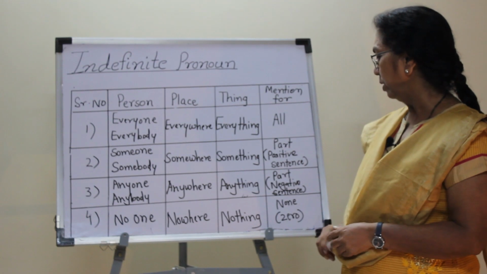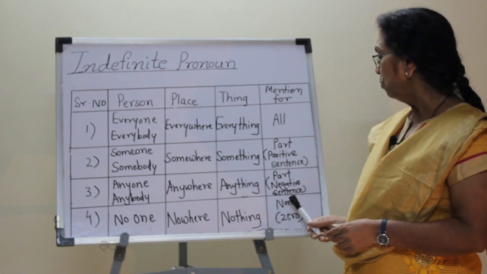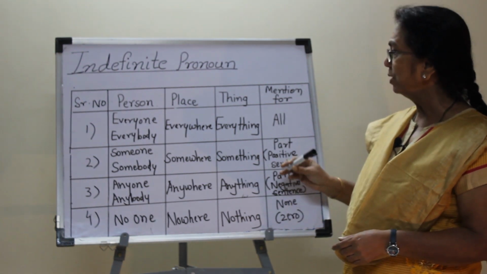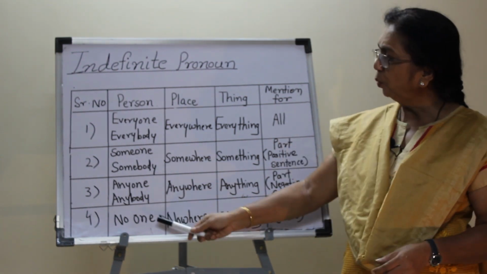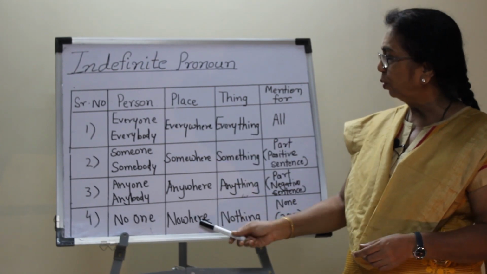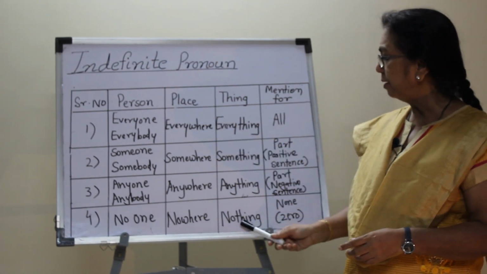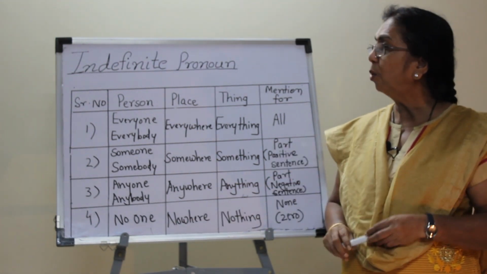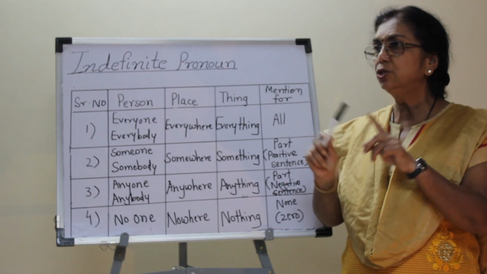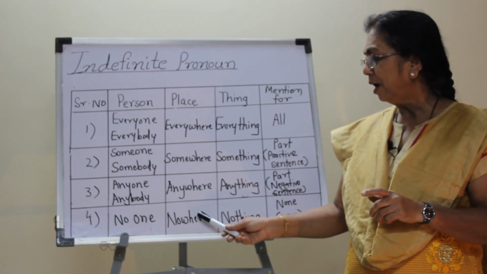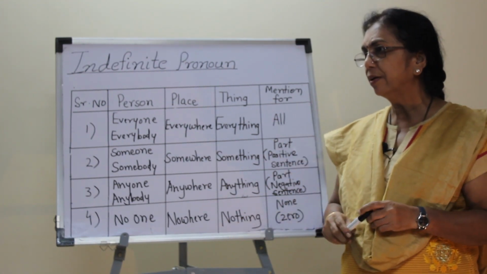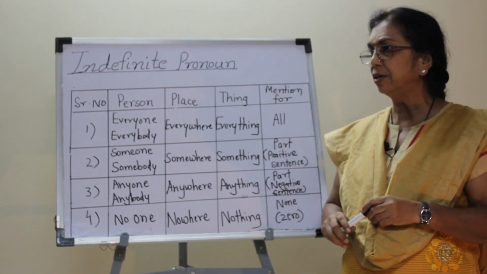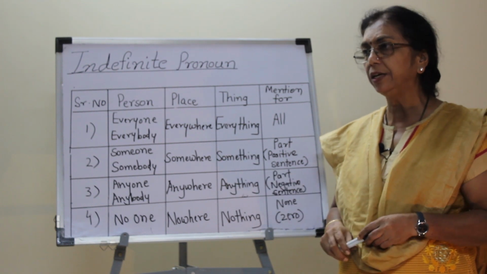Now the last one, none. If I want to mention none, that is zero person, zero place or zero thing, then no one is used for person, nowhere is used for place, and nothing is used for thing. For example, I went to the hall but no one was there, zero persons were there. I searched for him everywhere but he was nowhere. I was hungry, I went to the kitchen but there was nothing to eat in the kitchen.